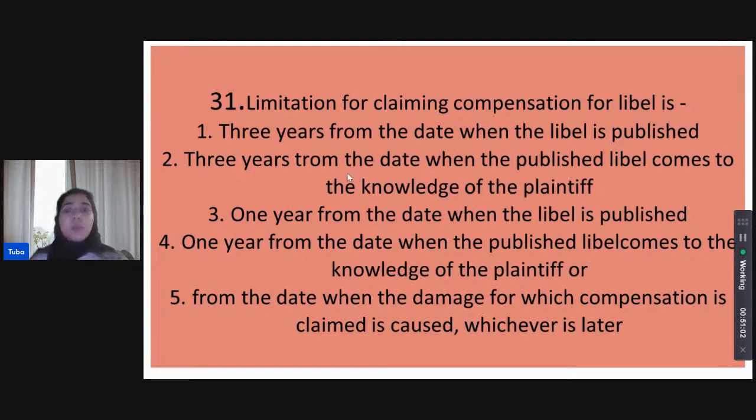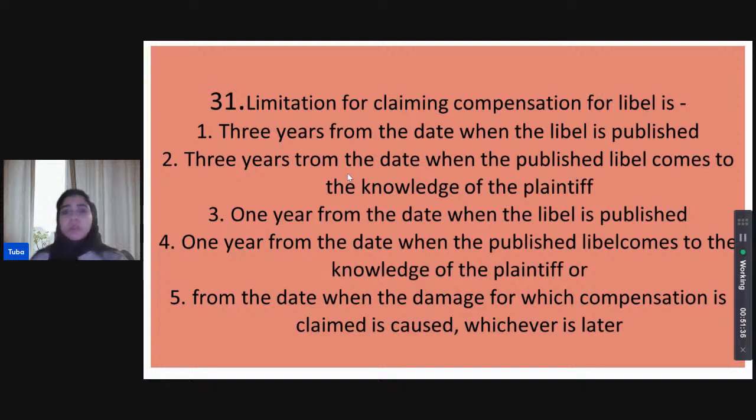Limitation for claiming compensation for the act of libel is 3 years from the date when the libel was published. Is it 3 years from the date when the published libel came to the knowledge of the plaintiff, so when the plaintiff discovered such published libel about himself, or 1 year from the date when the libel is published, or 1 year from the date when the published libel comes to the knowledge of the plaintiff, or 1 year from the date when the damage for which compensation is claimed is caused, whichever of the two is later.